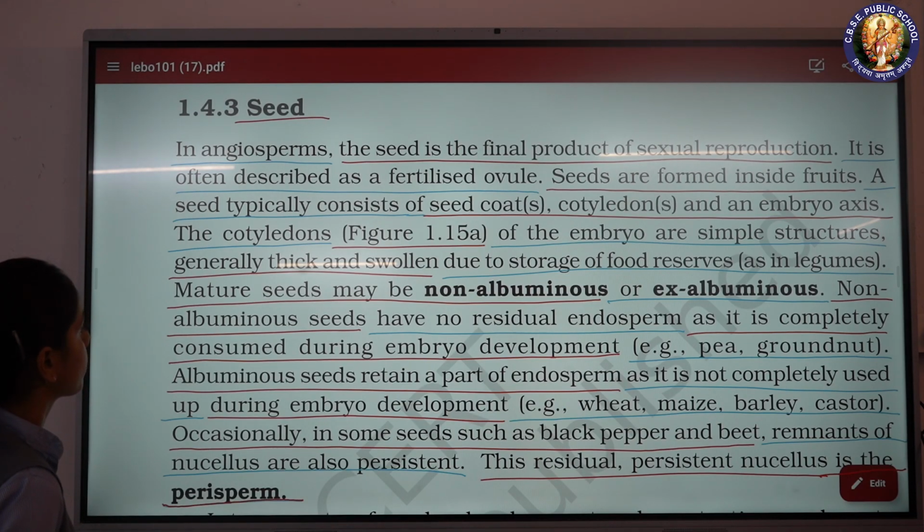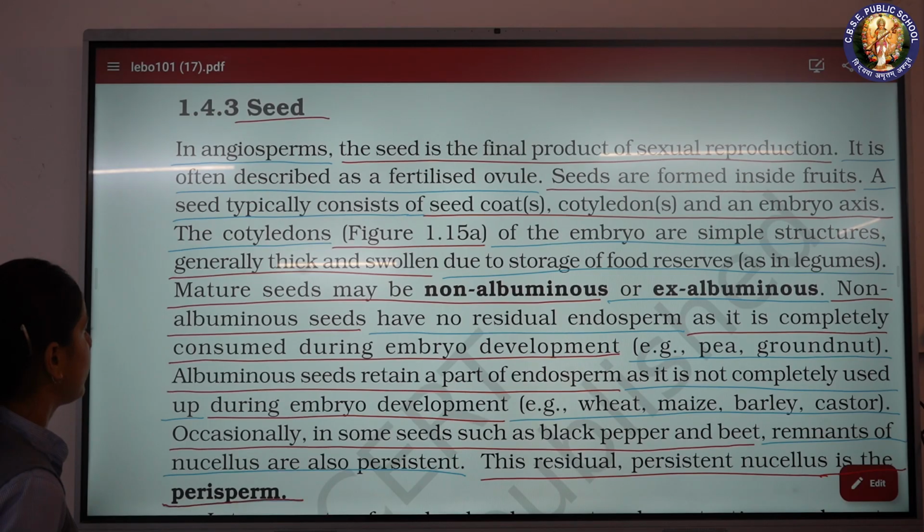Due to storage of food reserve as in legumes. Mature seeds may be non-albuminous or ex-albuminous. Non-albuminous seeds have no residual endosperm, as it is completely consumed during embryo development. Example, pea, groundnut.